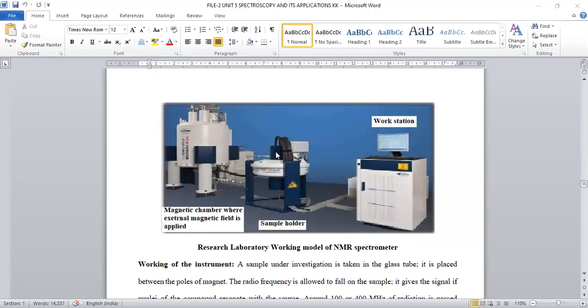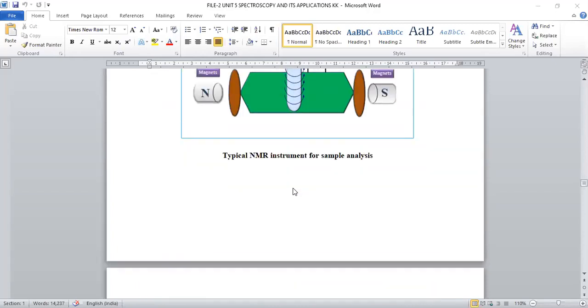That compound is placed in this central chamber. This is called the workstation, where you can observe the amplifier, detector, and recorder. The screen displays the signals corresponding to the compound placed in the sample holder. So this is the entire description of the NMR spectrophotometer.